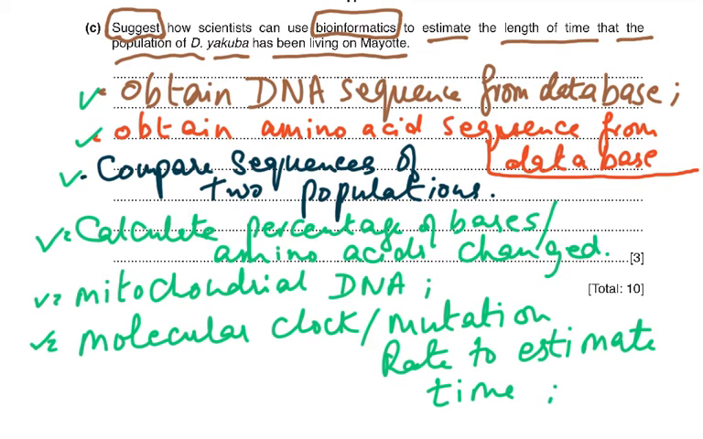So we had 6 mark scheme points, but we were only supposed to give 3. So if you gave me the first 3, well, you got your 3 out of 3. So you have to understand, number 1, obtain DNA sequence from database. This of course will help you to also estimate the amino acid sequence from the database. You could either do that or this, or if you wrote both of them, that would be correct as well. And then you compare the sequences of the two populations. And then you calculate the percentage of bases that have changed, or you could use the mitochondrial DNA and look at the nucleotide or the DNA sequence in that. And then of course this would help you to find out from the molecular clock the mutation rate.